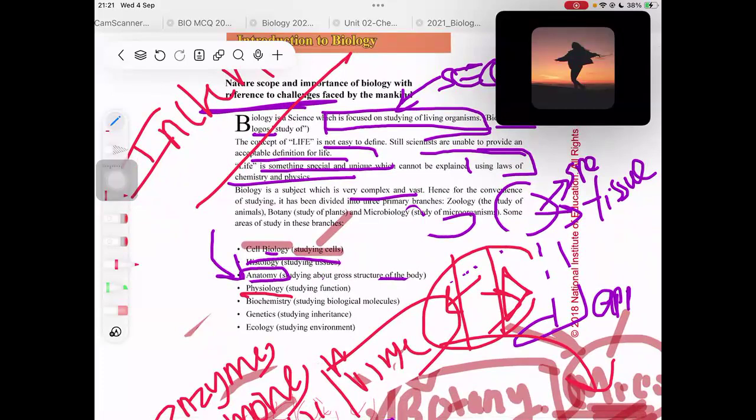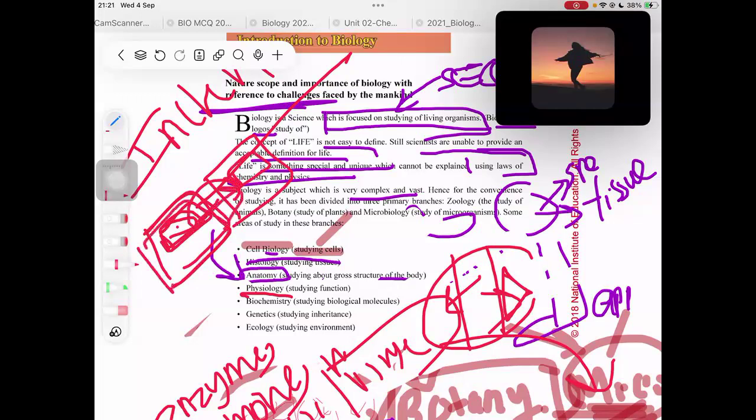Then next is genetics. What do you mean by genetics? Genetics means something to do with the genes in our cells, right? All of our genes will have DNA in them. Why is there DNA in it? So that when this cell produces other cells, the genetic material will be transferred to the other cell as well, so this new cell will function just like its old cell. That is because it has inherited the characteristics from the old cell.